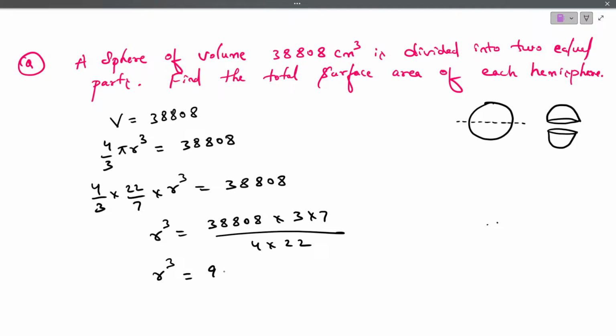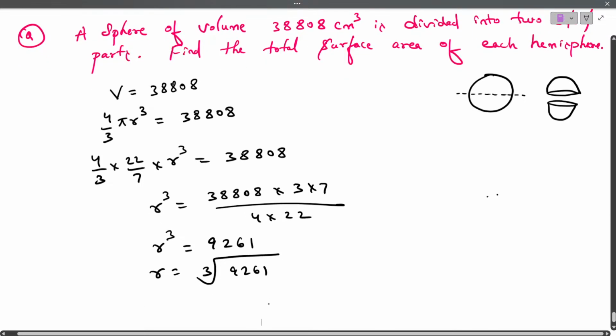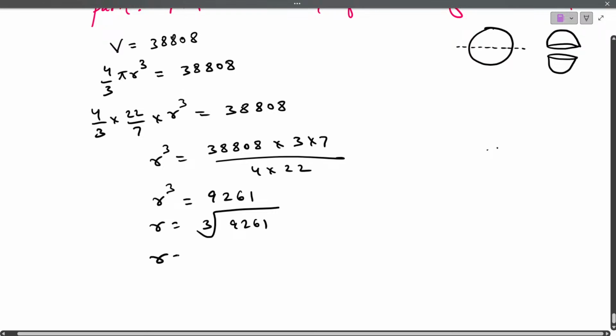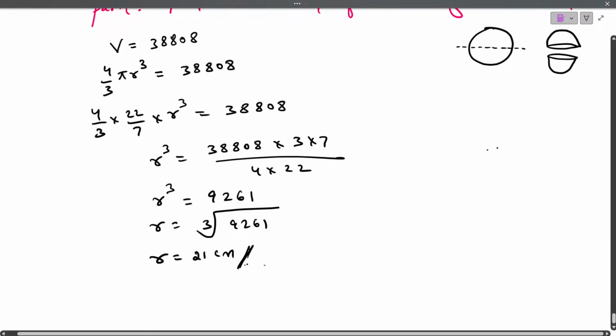Very good. 9261. Then r is equals to cube root of 9261. Then the radius is approximately, it comes to 21 centimeter.